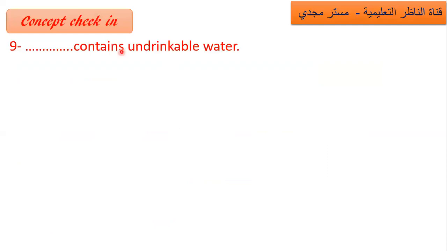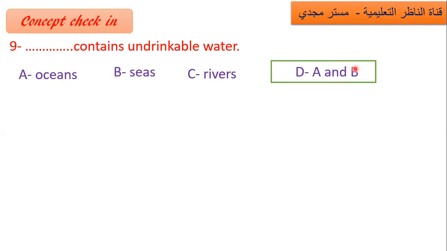Number 9. What contains undrinkable water? So water that we can't drink. Is it ocean, seas, rivers, or A and B, ocean and seas? Yes. Undrinkable water means salt water, and salt water is found in ocean and sea. So A and B is right.